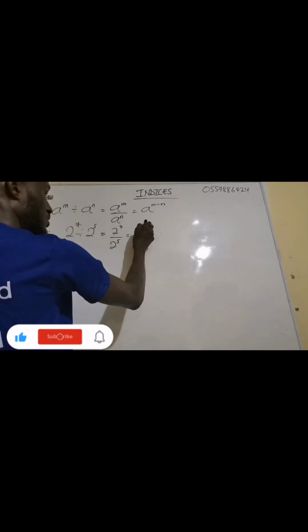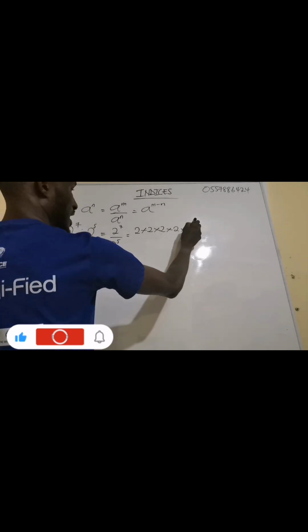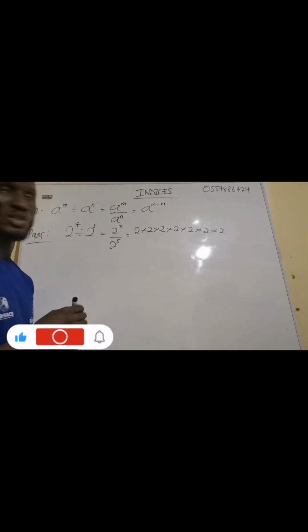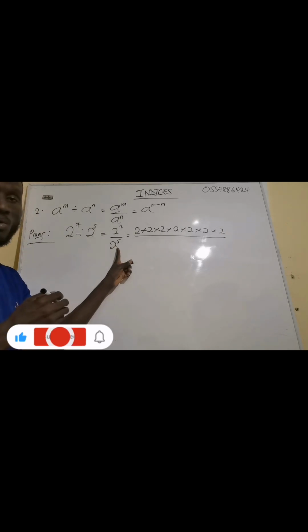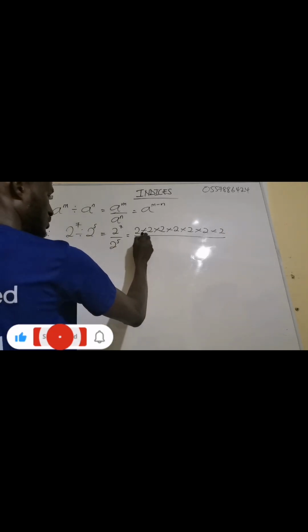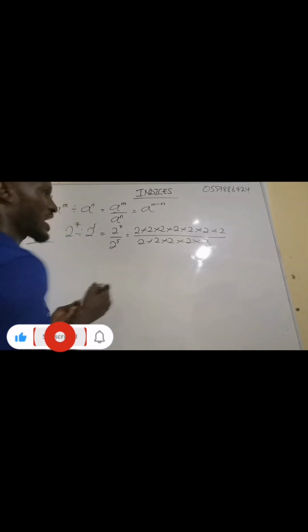So I'm going to have 2 times 2 times 2 times 2 times 2 times 2 times 2. Now divided by the down one, 2 multiplying itself 5 times. So I will have 2 times 2 times 2 times 2 and then times 2.